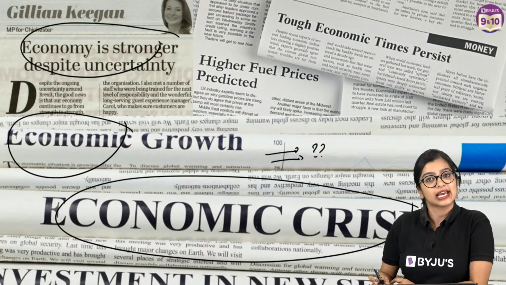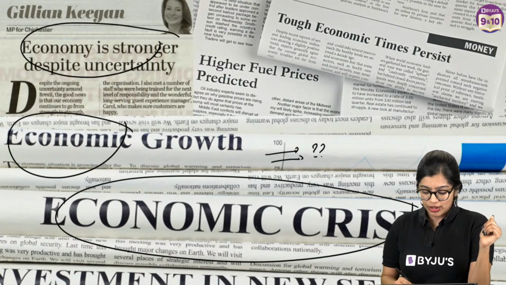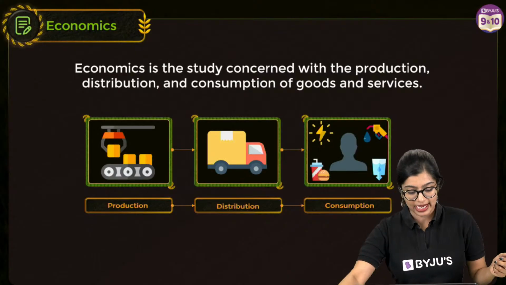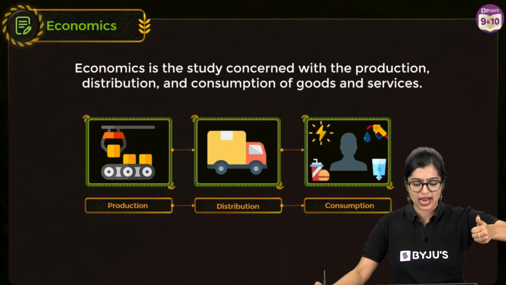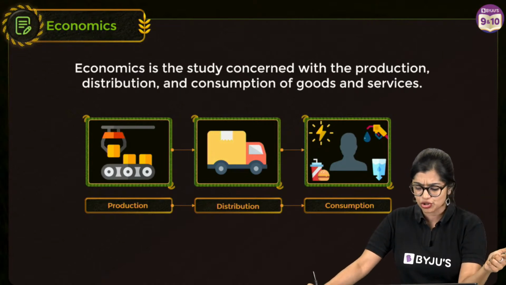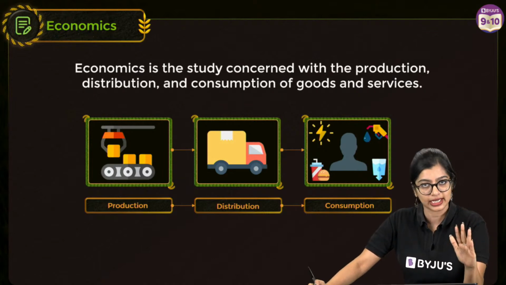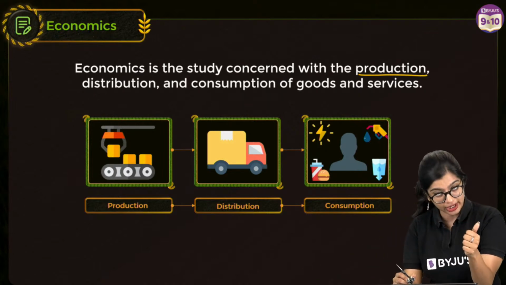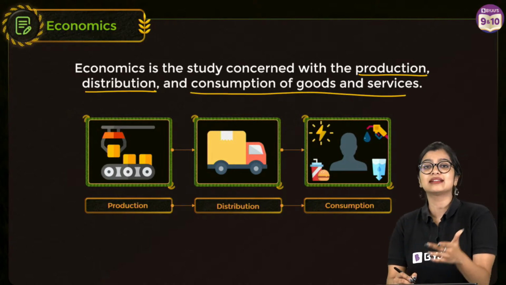I'm not going to start with directly telling you what is what, right? You need to also think by yourselves. So when you talk about economy, right, or when you talk about the word economics, we see that the economy here refers to production. It talks about consumption and the distribution of goods and services in a specific region. And the study that is concerned with the production, the distribution and the consumption of goods and services.